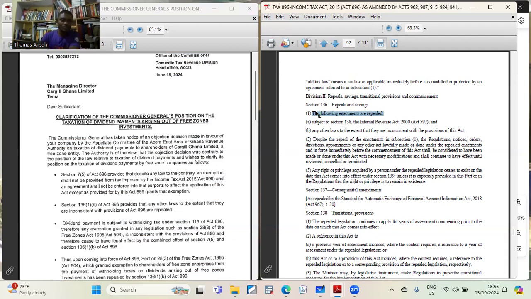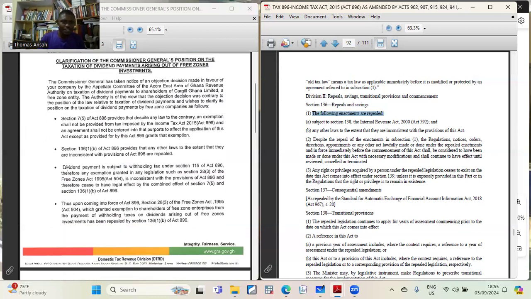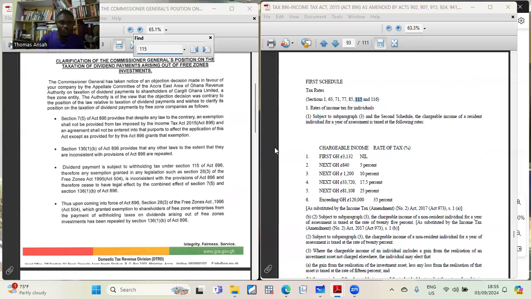Now, the letter goes on to read and says that dividend payment is subjected to withholding tax under section 115 of Act 896. So quickly, just to help you appreciate, you put in section 115, and this is section 115. Section 115 talks about the withholding tax.